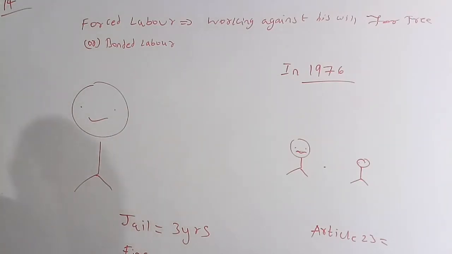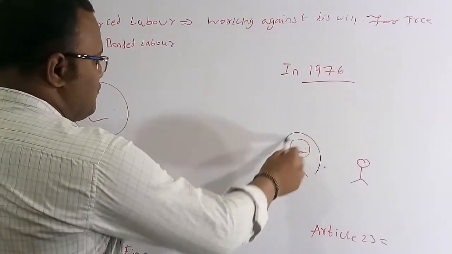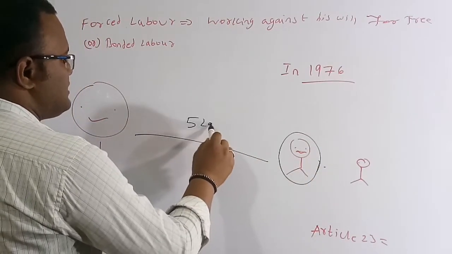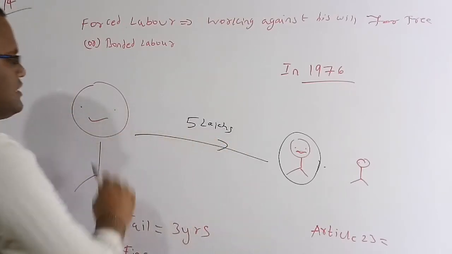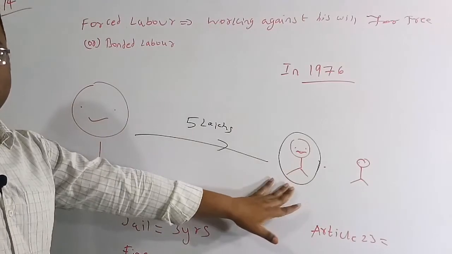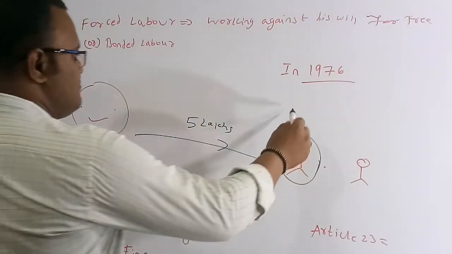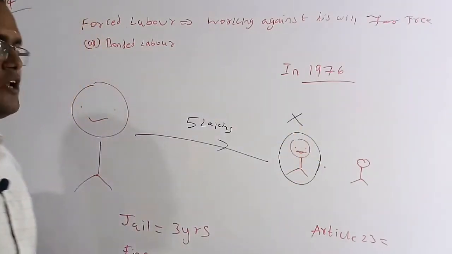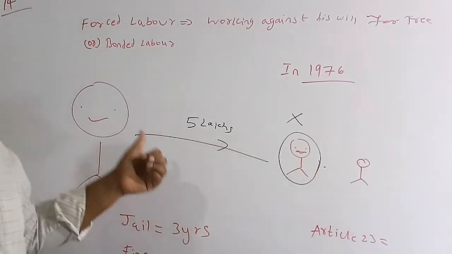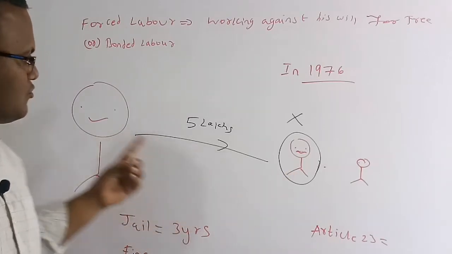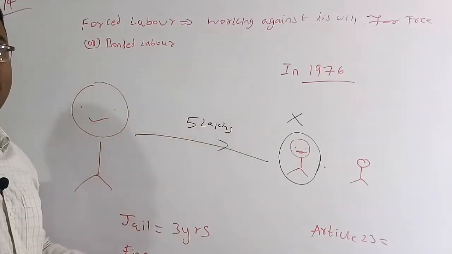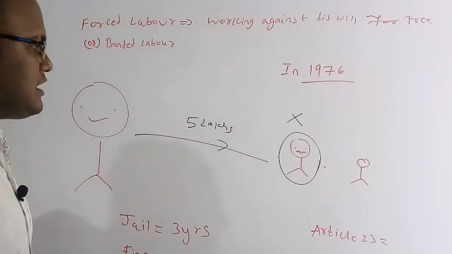Initially, suppose a person has taken a loan of some 5 lakhs from a big person. The big person has given 5 lakh rupees to him. Suppose he died, so he has not paid the 5 lakh rupees. Therefore his son has to work under this person until this amount is paid, and the interest also has to be paid.